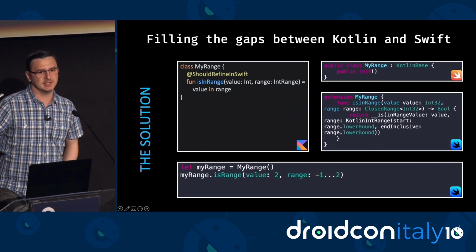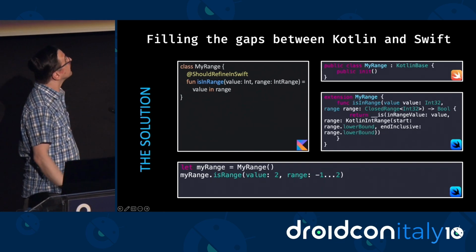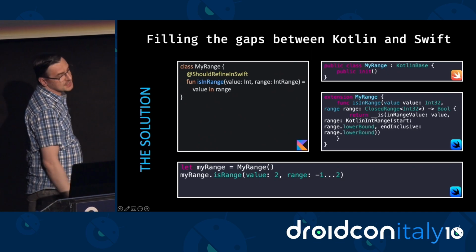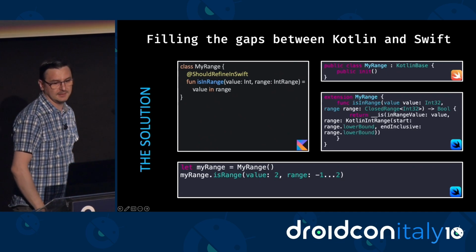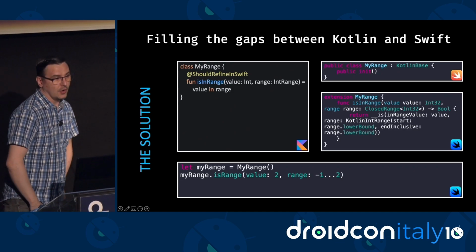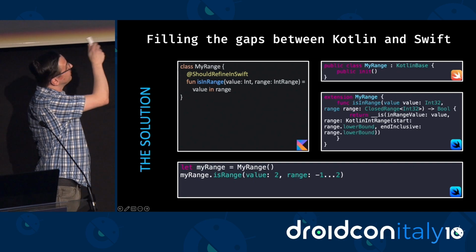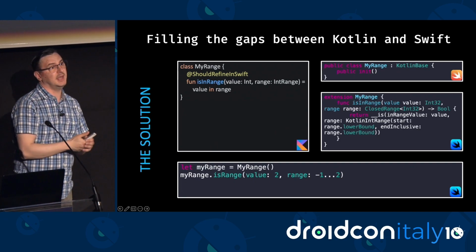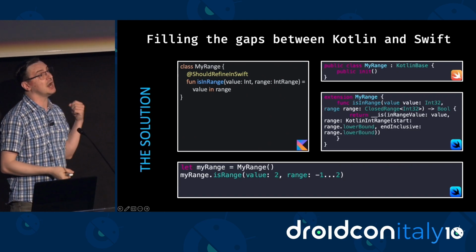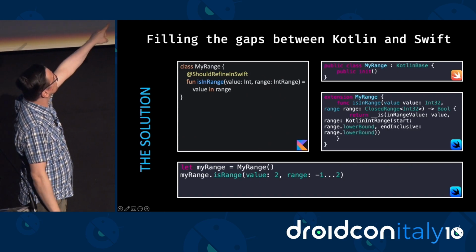And also, there are some extra annotations on the Objective-C side that make it invisible to Swift. So you can see in the first right panel that the method has completely disappeared from the MyRange class, right? However, you can still write a Swift extension to your MyRange class that can take the Swift range, convert it to a Kotlin range, and call the original method here. So if you see the second right panel, that's exactly what I'm doing here.